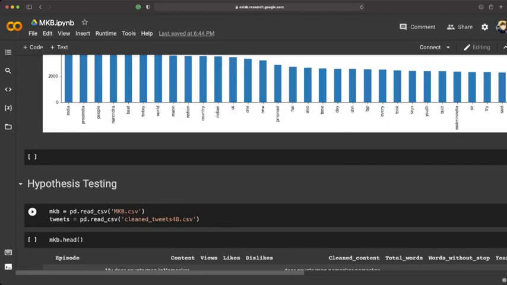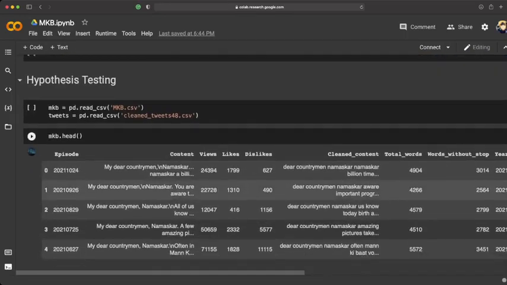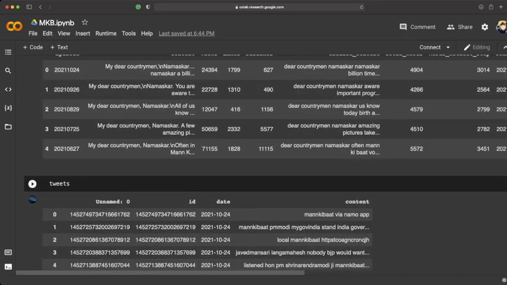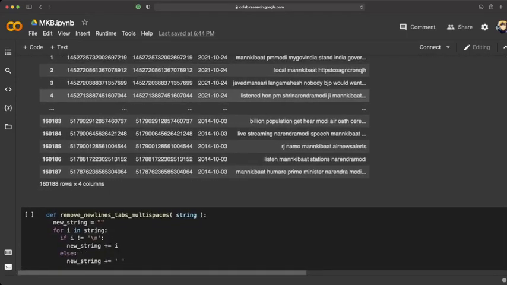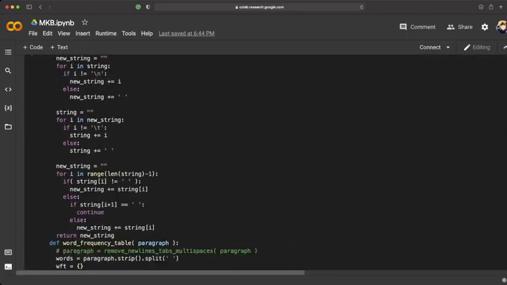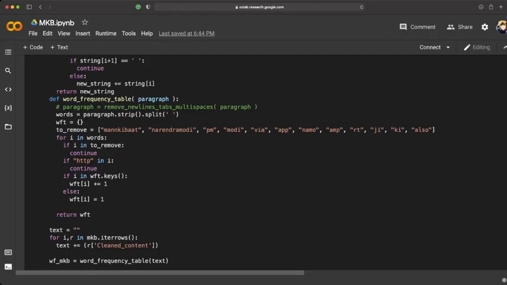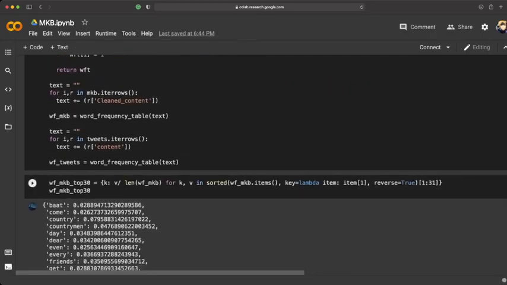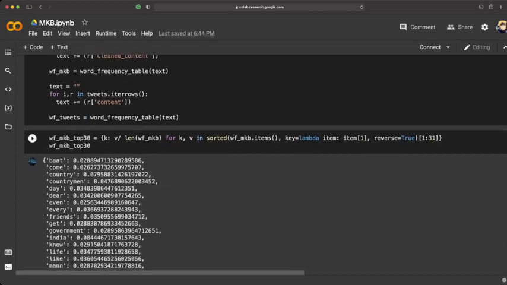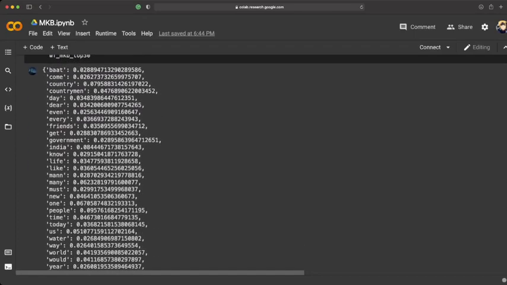So our main objective now is to understand whether there is a relationship between Mann Ki Baat data and Twitter data. For this, we are using hypothesis testing. As you saw from the visualization, our data is not normal. Both the data are not normal, so we cannot use parametric tests. So we have to use non-parametric tests.